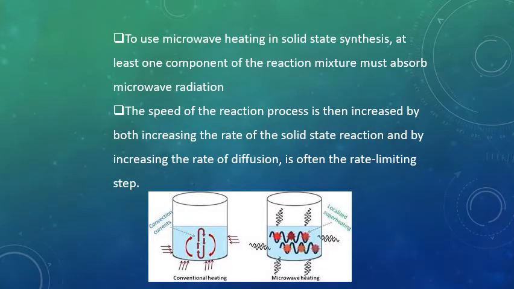To use microwave heating in solid state synthesis, at least one component of the reaction mixture must absorb microwave radiation. Because when one component absorbs the microwave radiation, it can heat up all the components, because when heat is produced, it will be transferred to the surroundings. So at least one component, or one of the reactants, must absorb microwave radiation. Otherwise, if none of the components absorb microwave radiation, then the system will not be heated up.